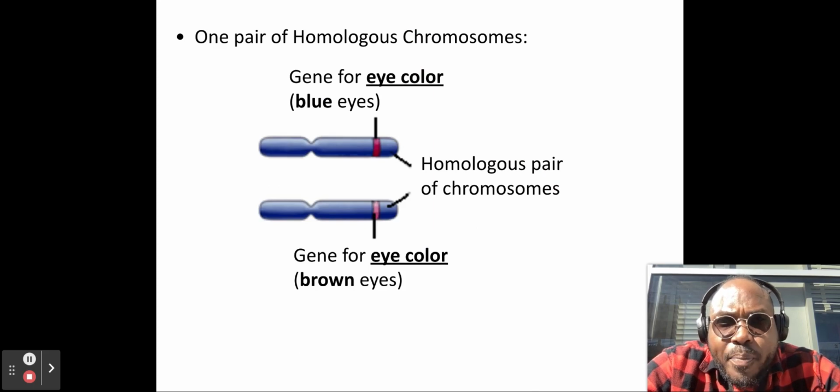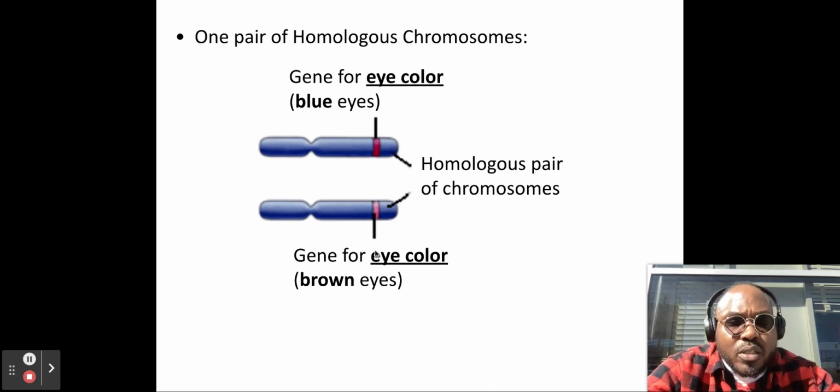One pair of homologous chromosomes, as you can see here, would have the gene for eye color, for blue eyes, and here you have a gene for eye color for brown eyes. So one from your mother and one from your father. Your parents are going to give you a homologous pair of chromosomes.